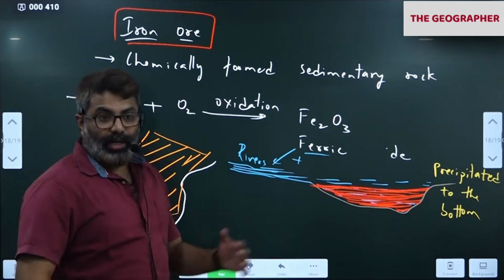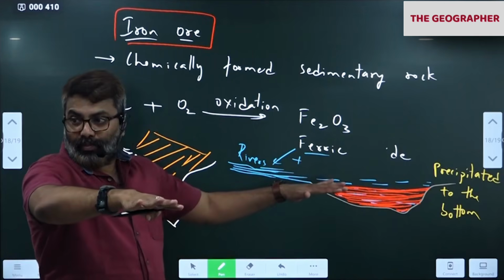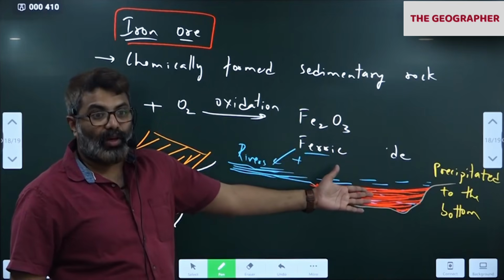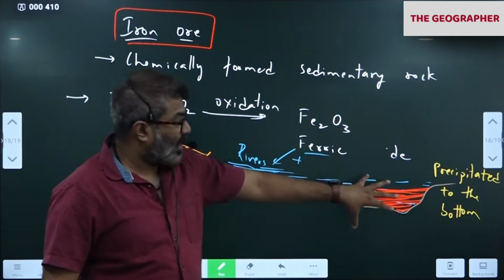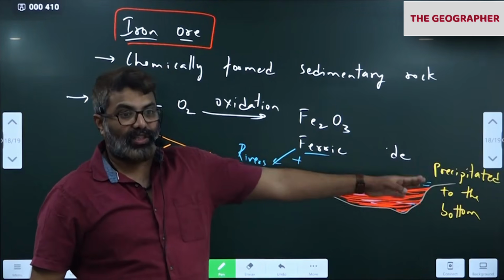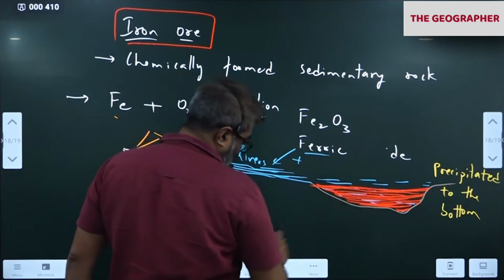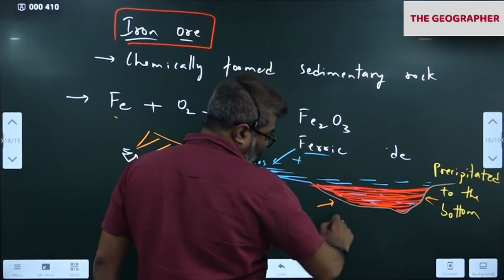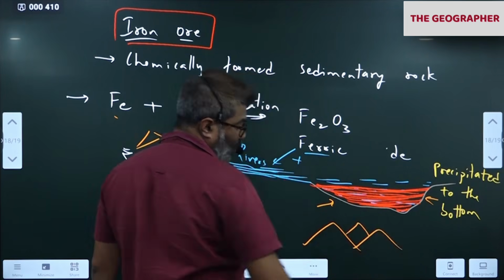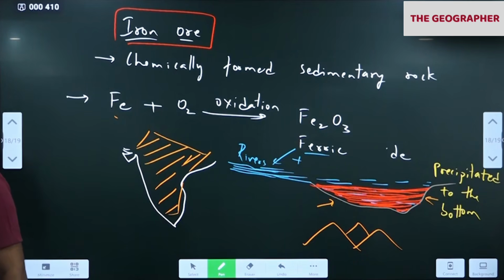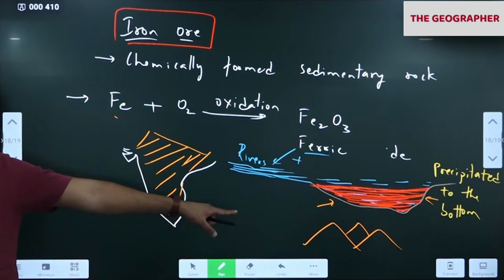Okay. And due to tectonic movement, folding, faulting, what happens? They get lifted up into a mountain or a hill. The reason most of this iron ore can be found on a hill or a mountain is that after many millions of years, when tectonic activity happens, all this can get lifted up under compression. It will become a mountain. Folding or faulting can result in accumulation of this iron ore in the form of a hill or a mountain.